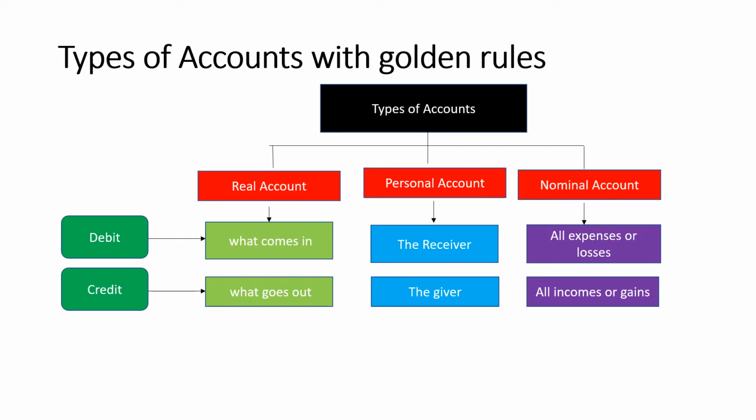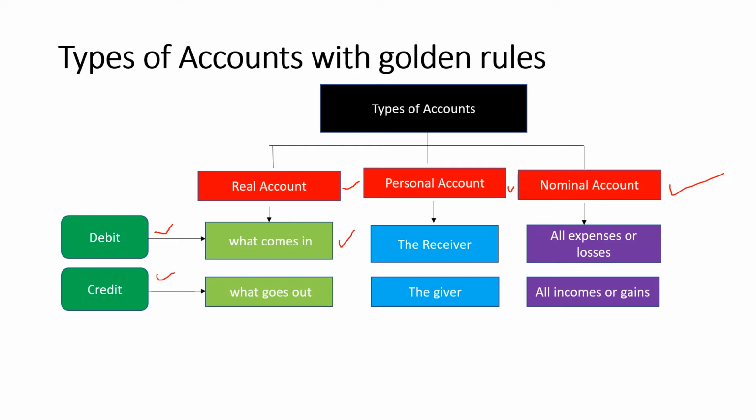Now let us discuss the types of accounts with golden rules. There are three main rules of accounting for three different accounts. So we have three types of accounts. First is real account, second is personal account, and third is nominal account. So first rule for real account. Real account rule is debit what comes in,